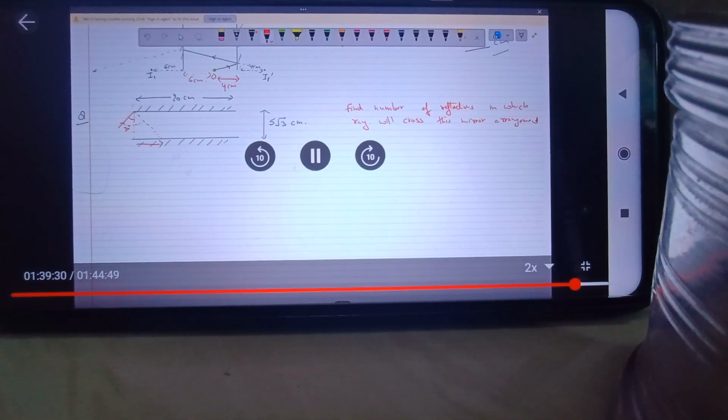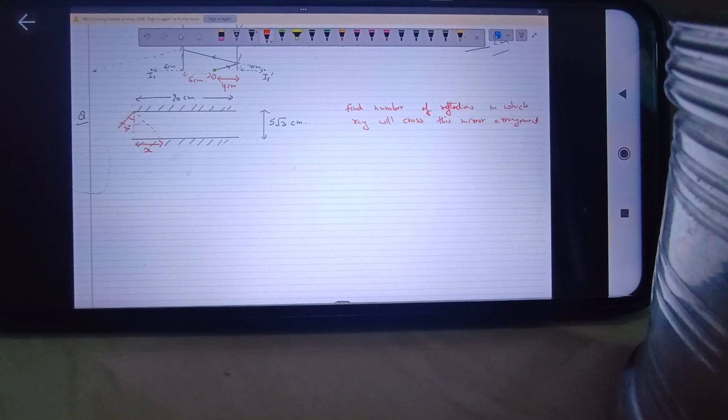Okay. In one reflection, say it has covered a distance of x. And say the separation between the two mirrors is d, then tan of angle theta will be equal to x upon d. Using this, you can find the value of x, and then you have to see how many times x the distance 20 centimeter will be covered. And then calculate the number of reflections in which the ray will come out of the mirror arrangement.